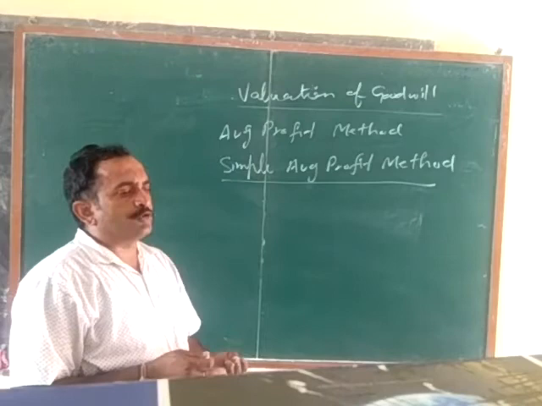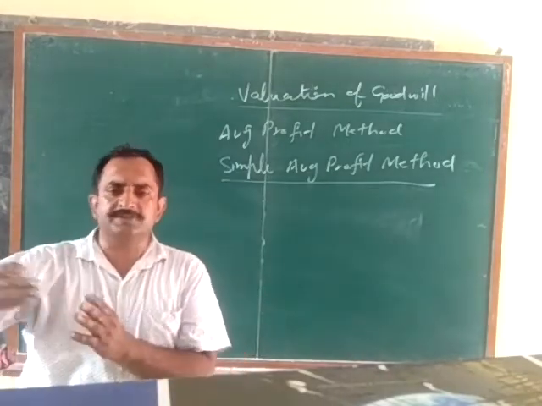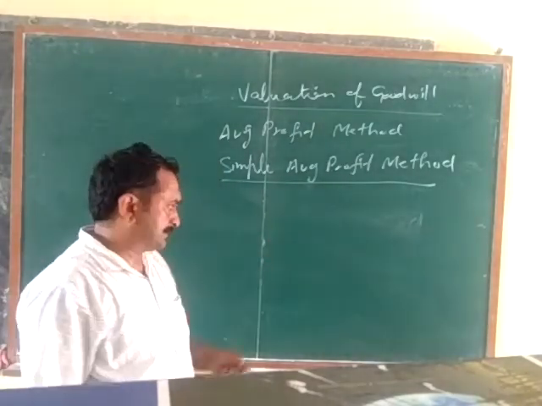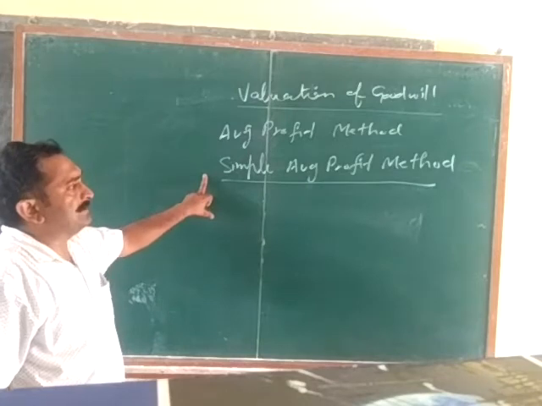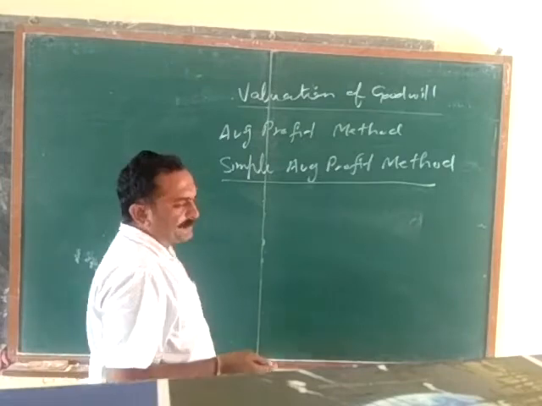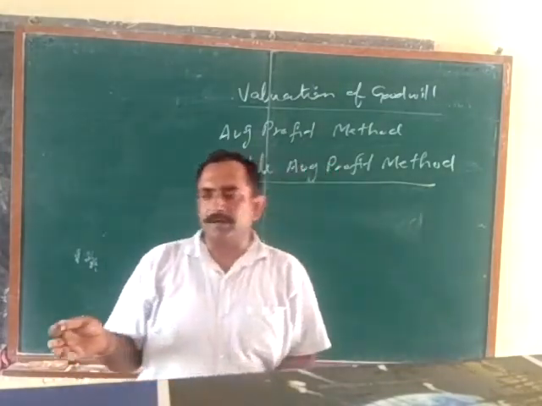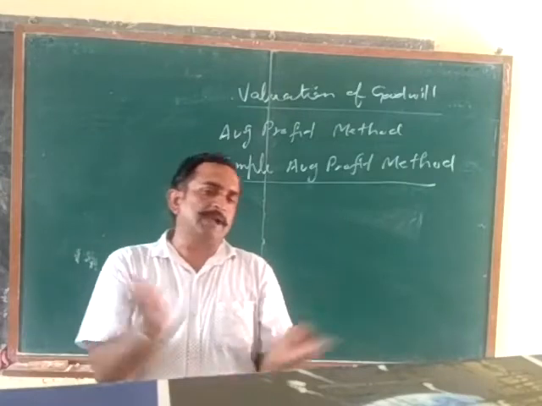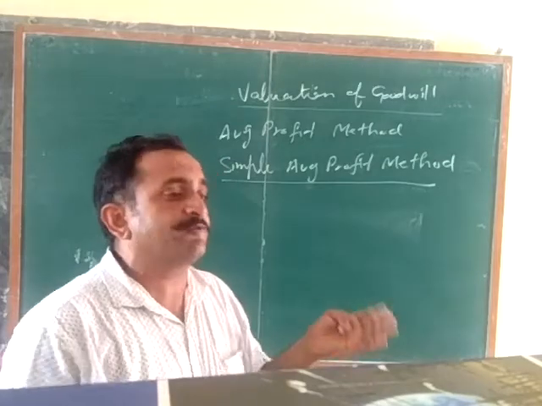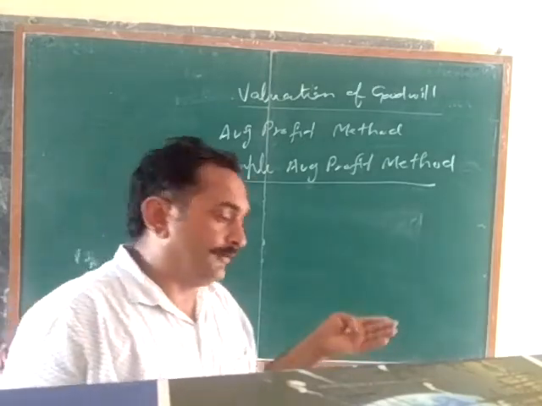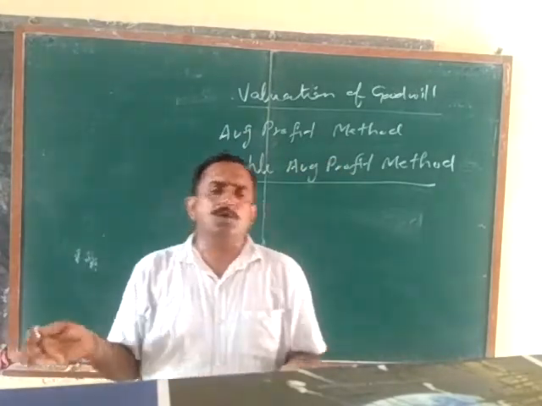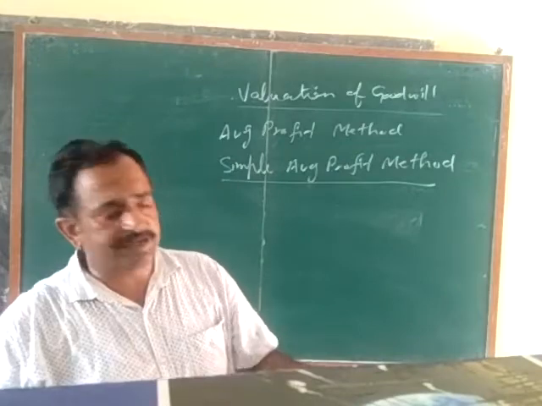it must be there in the question that goodwill is 2 years purchase or 3 years purchase or 4 years purchase of average profit of last 2 or 3 years. So in this method, first we have to find out the average profit of some years, like average profit of last 3 years: the last 3 years profit are to be added and divided by 3. If we are asked to find the average profit of last 4 years, then the total of last 4 years profit is to be divided by 4. If in any year there is a loss, that is not to be added but to be subtracted.